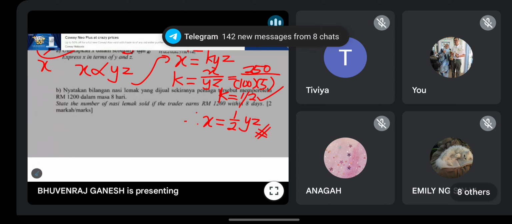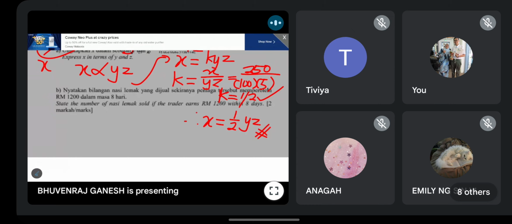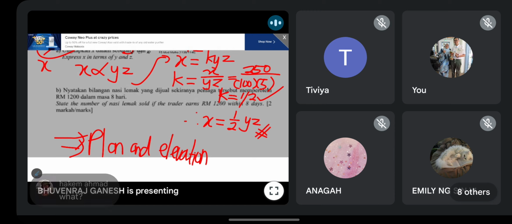Okay, so make sure you all are alert also in modern maths because there is a lot of technical stuff, like what our friends say here. Plan and elevation. This is one of the chapters, very technical. Okay, who doesn't like this chapter? Siapa tak suka bab ni? Can you raise your hand? I'm sure some people don't like this chapter. Siapa tak suka plan dan dongakan? Angkat tangan. Who doesn't like?